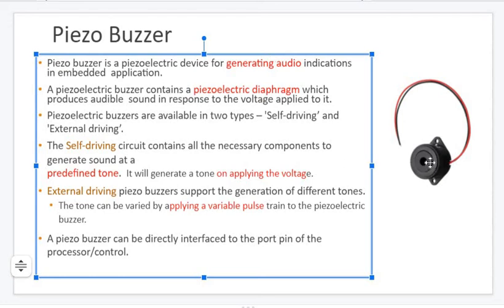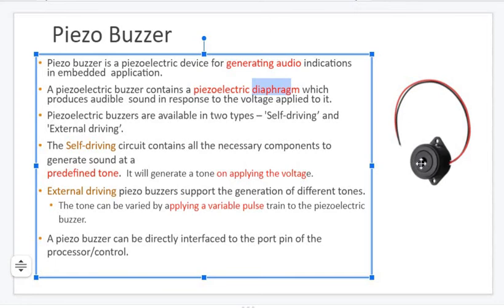Okay, you can see the diagram here of a piezo buzzer. The reason it is called piezo is that they work on very little current. They take very little current and generate a sound output. And how they generate it is using a piezoelectric diaphragm. After applying some voltage, they automatically generate a sound. If you open up this rectangular or circular shaped cap, you can see some diaphragm.